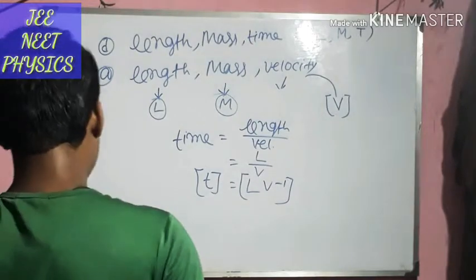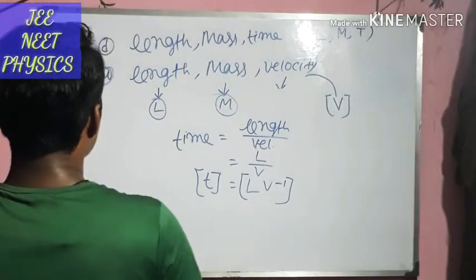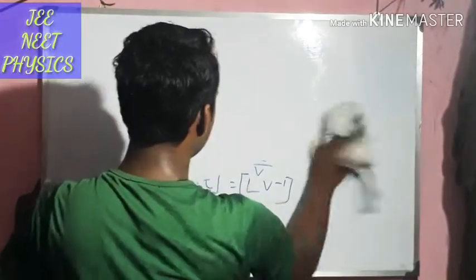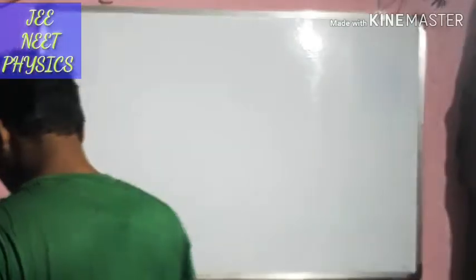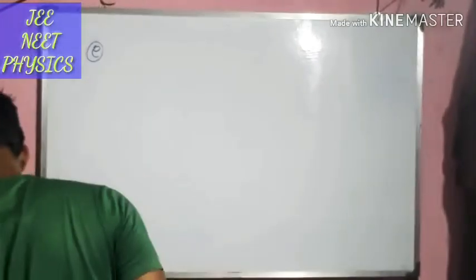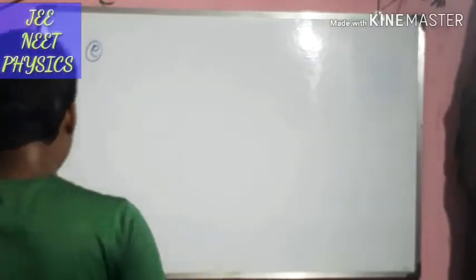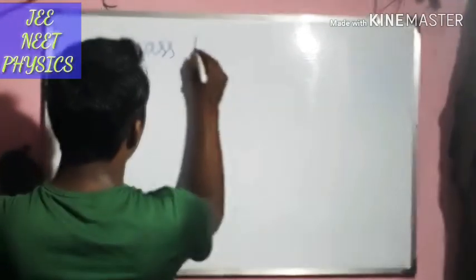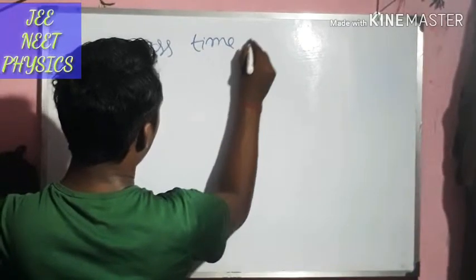Now option A is completed, D is completed. Option C. Option C is given here: mass, time and velocity.